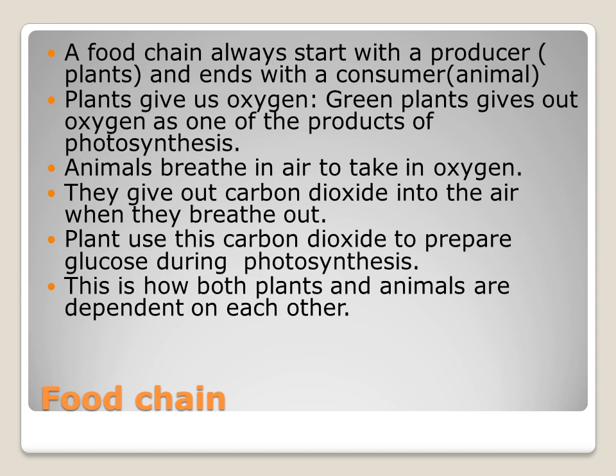If you see the diagram there, here the first one is called a plant. Plant is said to be the producer. The food chain starts with a producer, that is a plant. And the plant is eaten by the deer, and the deer is eaten by the lion. Here both the deer and the lion are called consumers. So the food chain starts with the producer and ends with the consumer.